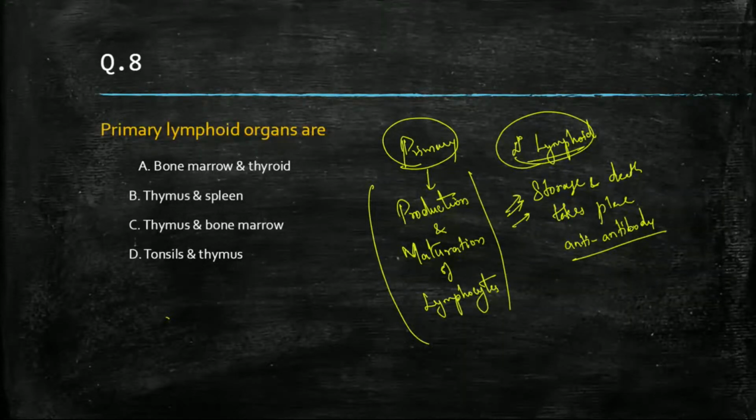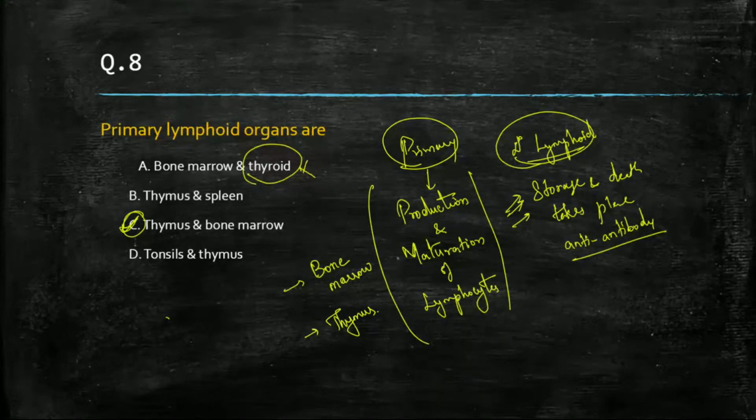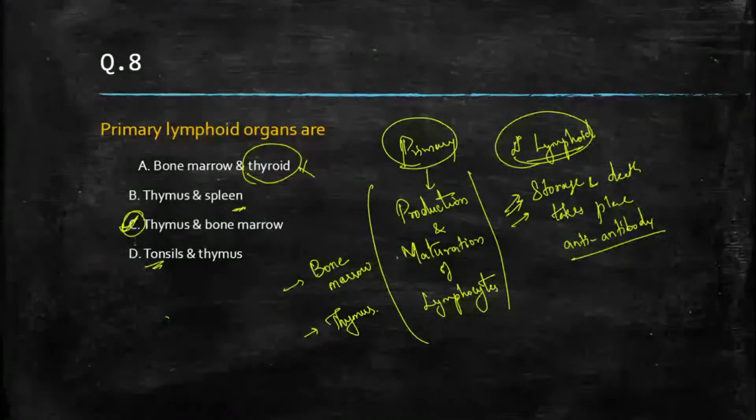So what are the primary lymphoid organs we have? We have only two, one is your bone marrow and second one is your thymus. These two are most important. What about secondary lymphoid organ? We have so many. So primary lymphoid organs are thymus and bone marrow. This is the correct answer. Thyroid is not a lymphoid organ, so this is wrong. Spleen is a secondary lymphoid organ and tonsil is a secondary lymphoid organ. So yeah, thymus and bone marrow. I hope this is clear.